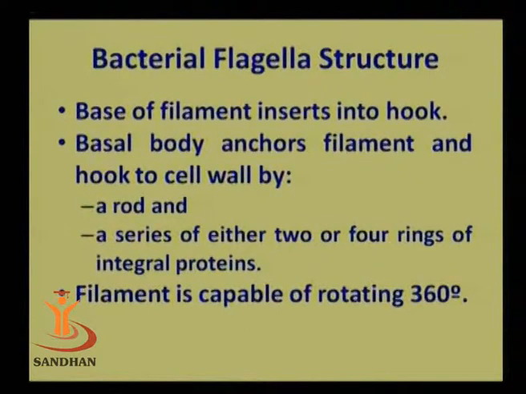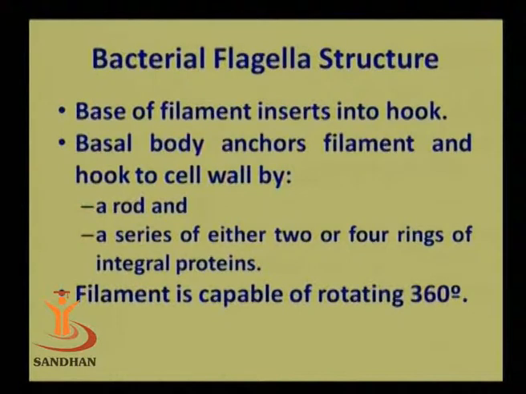So going into more detail of the structure of flagella, the base of the filament actually inserts into the hook. The second part, that is the basal body, anchors the filament and hook to the cell wall. This is actually done by two major subparts. The first one is a rod and the second one is a series of either 2 or 4 rings of integral protein.